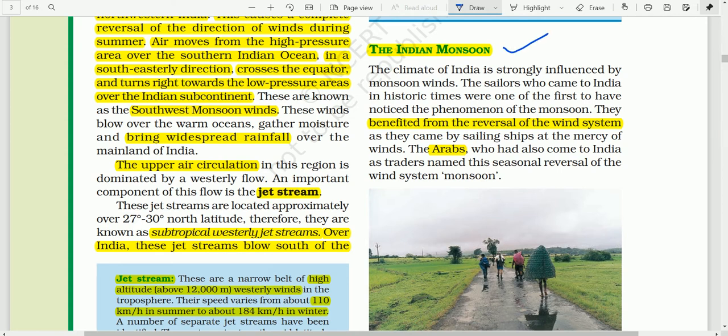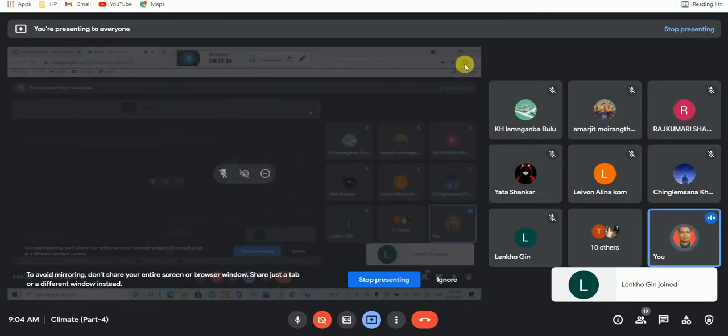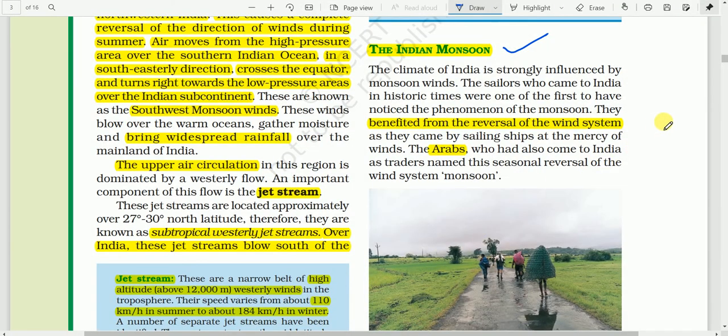So today we shall discuss the origin of the Indian monsoon, how it originated. I think all of you may know that the type of climate that India enjoys is subtropical monsoon.